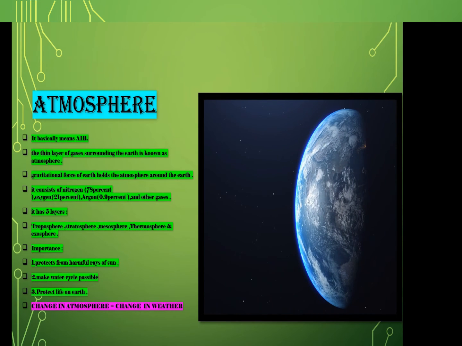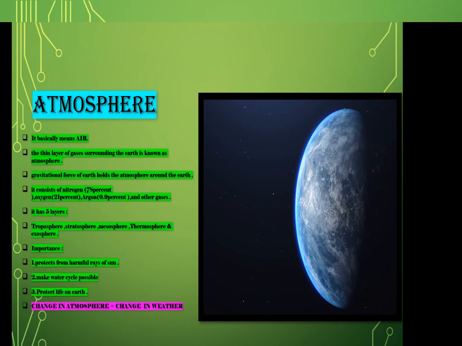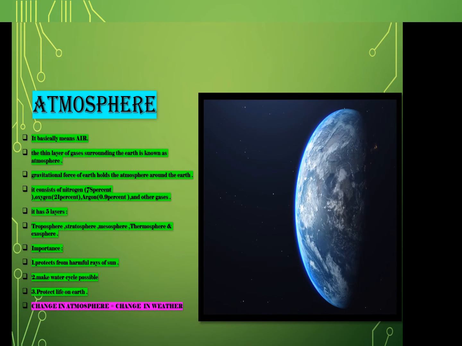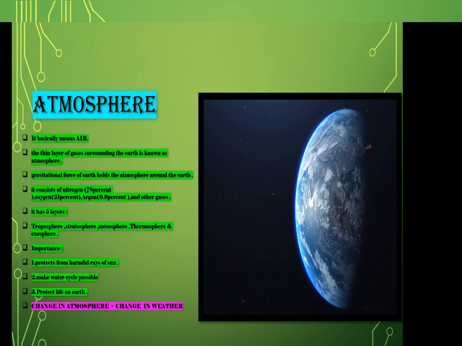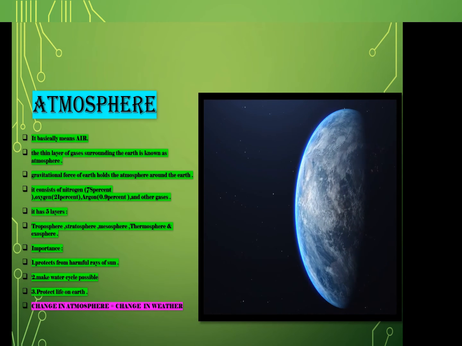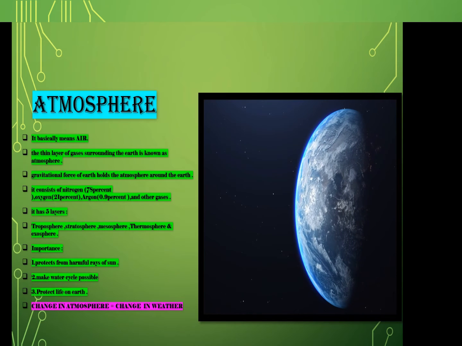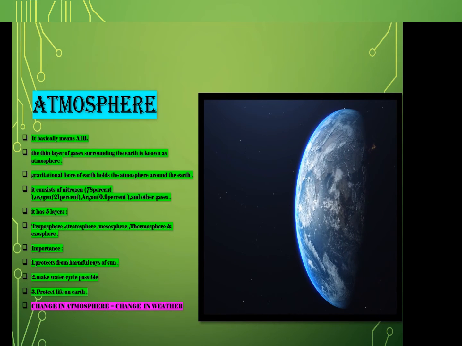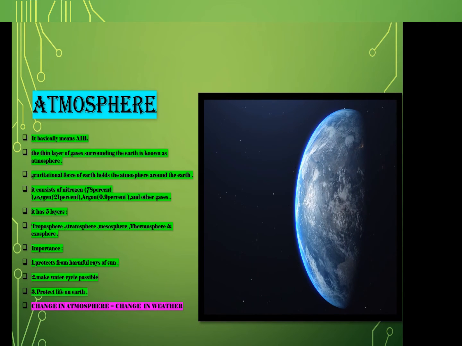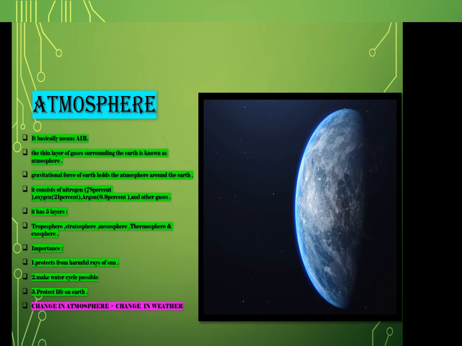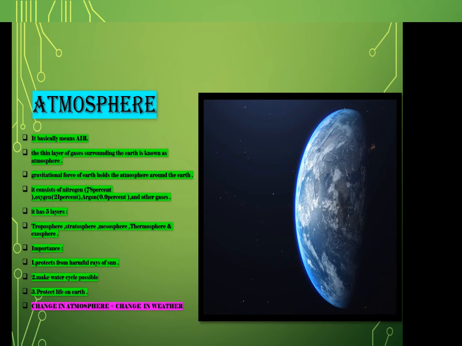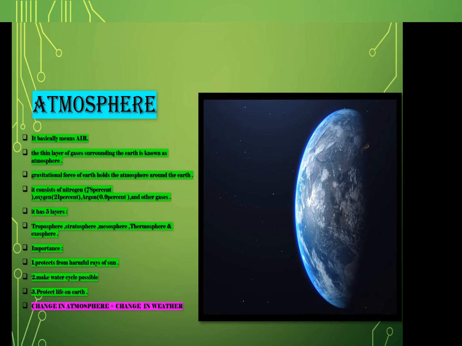Why is atmosphere important? First, it protects life on the earth from space destroyed. Second, it protects us from scorching heat, means sun rays are very harmful, and ultraviolet radiations from the sun. It moderates the temperature on the earth. It makes the water cycle possible, and it enables us to hear sounds because air acts as a medium to transmit sound waves.